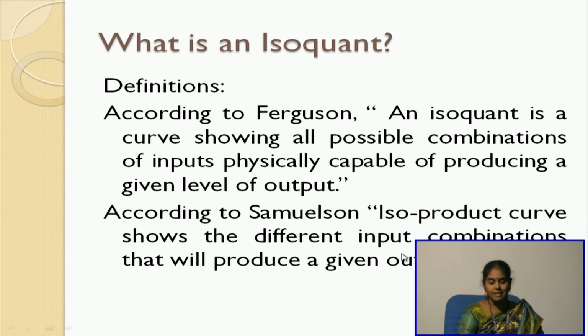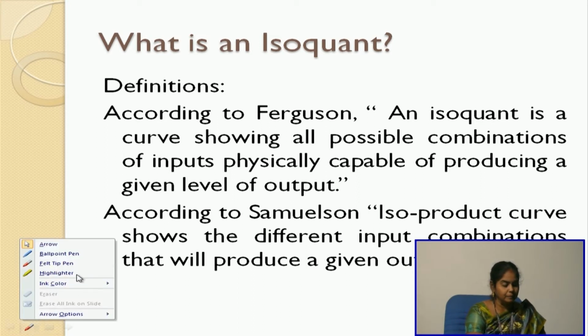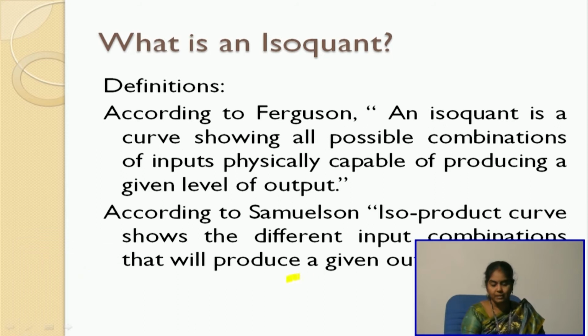According to Samuelson, an isoproduct curve shows the different input combinations that will produce a given level of output. Here we are talking about a given level of output. So, for this output, what is the desired input combination? Which combination will actually minimize cost? This is what a producer or a manufacturer will think before starting up a production unit or before producing a particular product: at what cost can he produce a particular commodity.